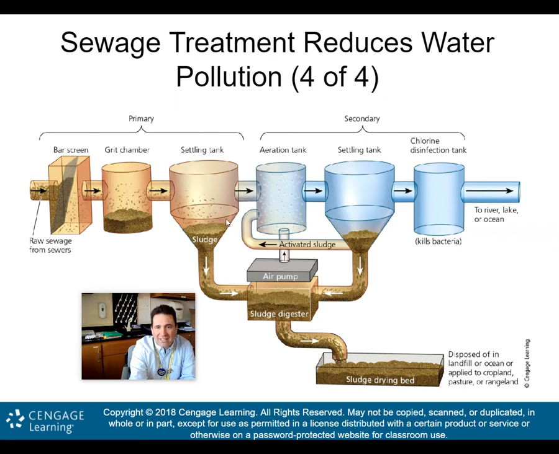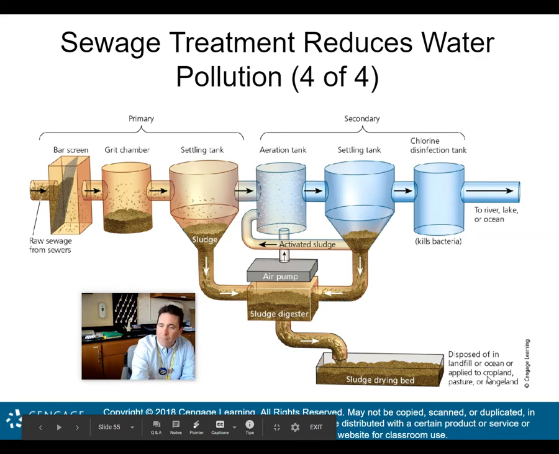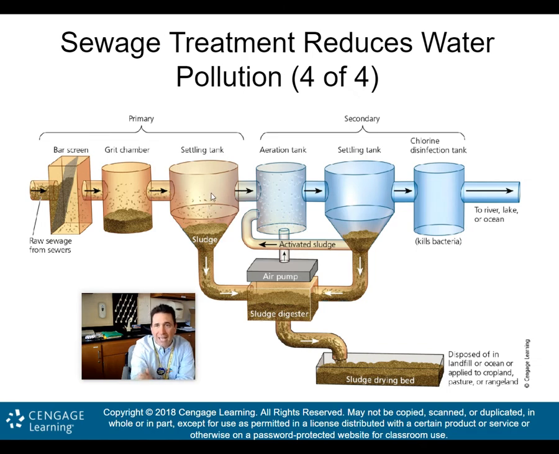Then you have the settling tank, where the sludge ends up being. The sludge goes into this sludge digester and then into a sludge drying bed. Then this can be disposed of in a landfill or the ocean, or maybe even applied to cropland pasture or range pasture. This is actually some good fertilizer that you can use. What's the secondary? Well, the secondary part of the sewage plant is where the water continues into here, and you have an aeration tank, which actually aerates the water, putting air in it, which helps clean it up.